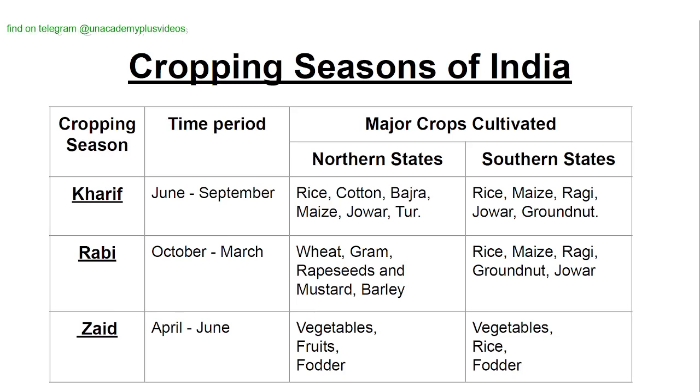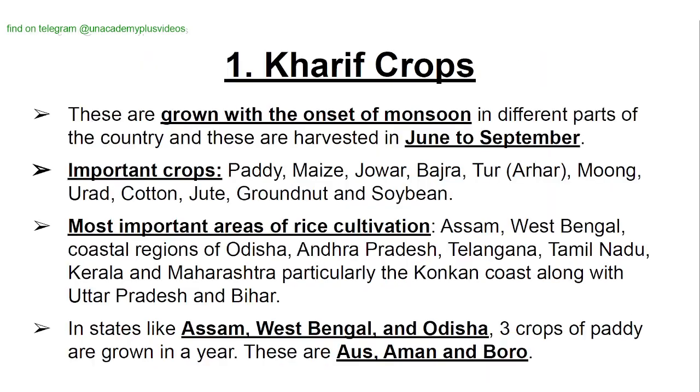Rabi. In the northern states: wheat, gram, rapeseed and mustard, barley. In the southern states: rice, maize, ragi, groundnut, jowar. Zaid. In the northern states: vegetables, fruits and fodder. In the southern states: vegetables, rice and fodder.